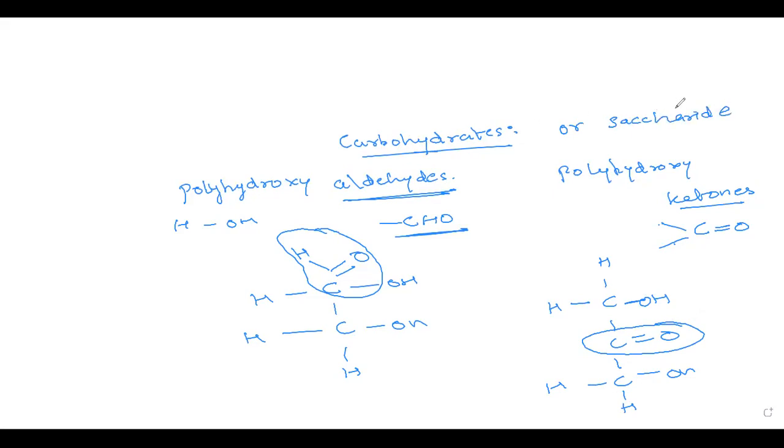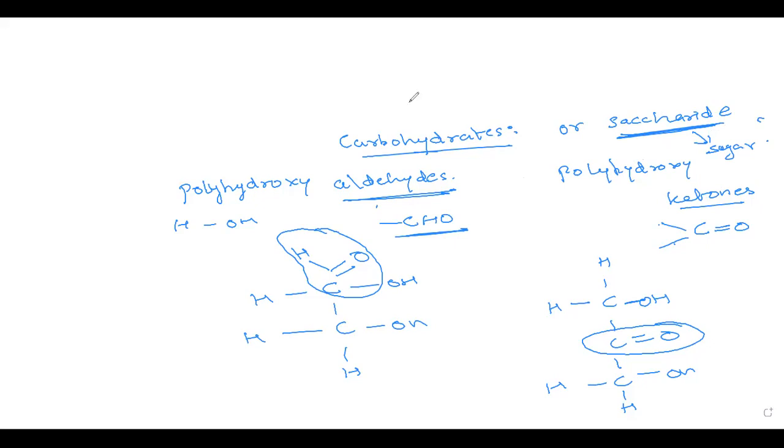The carbohydrates are also called saccharides. Why? Because saccharide means sugar and most of the carbohydrates are sugar by nature. In fact, all of them are sugar by nature. Some may have lesser sugar, some may have more sugar, but more or less they have saccharide units. So a basic polyhydroxyaldehyde or a polyhydroxy ketone is basically called a saccharon, which is the basic unit of carbohydrates.